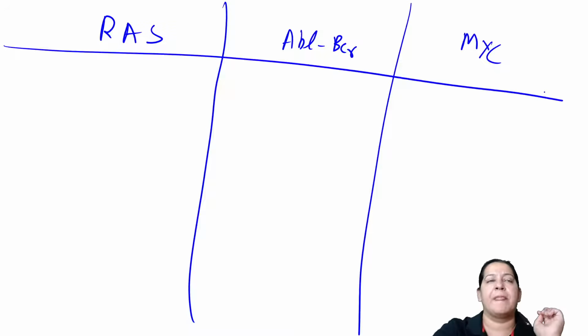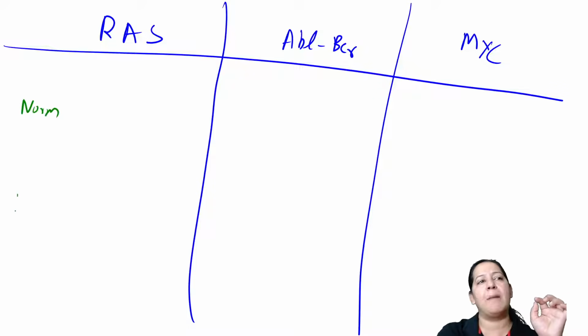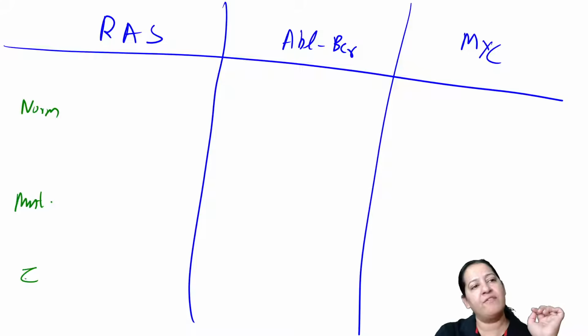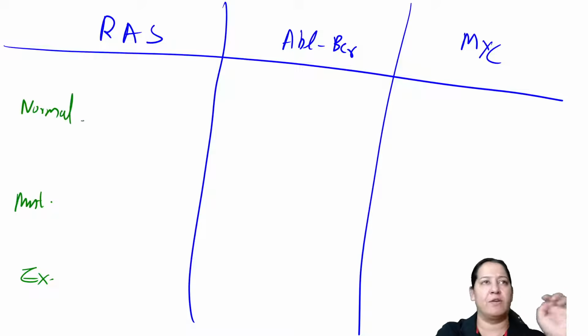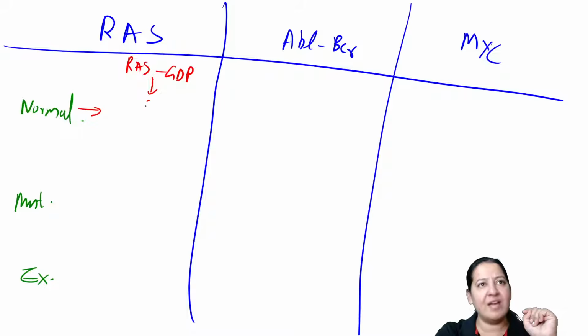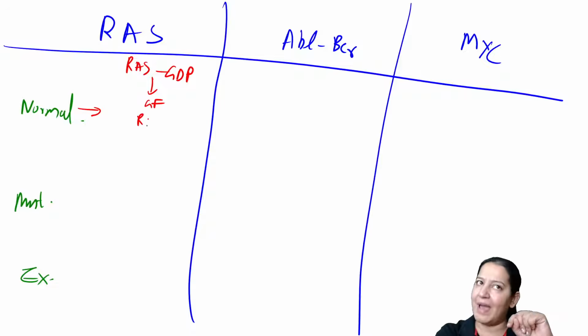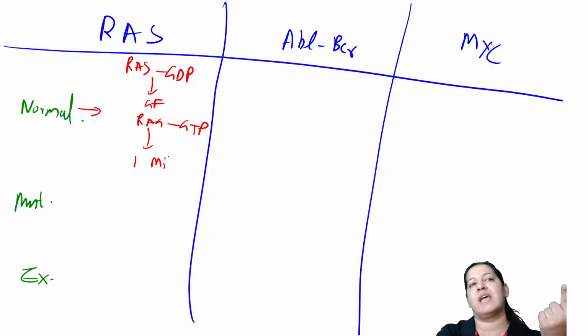In each of them, first I have told you what happens normally, then what happens during mutation, and then the examples. Let me revise. In RAS, normally RAS is bound with GDP, so it is inactive. When a growth factor comes, RAS becomes active. GDP is replaced by GTP, and this active RAS will do one mitosis via various mechanisms in the cytosol.